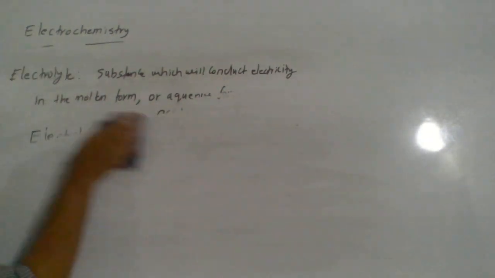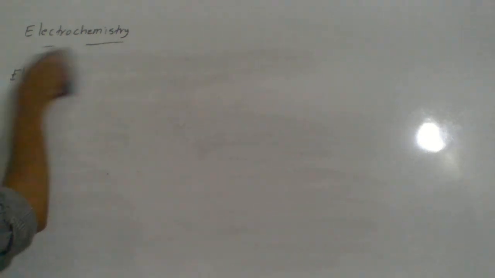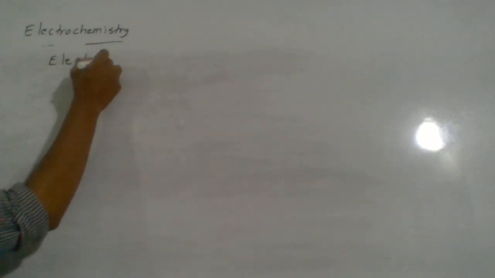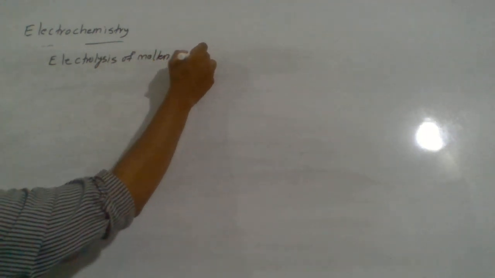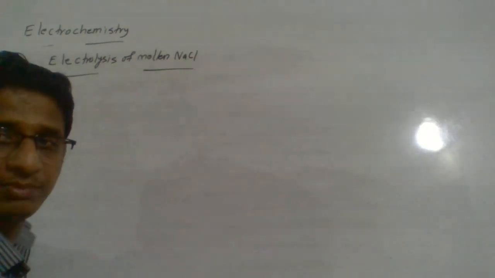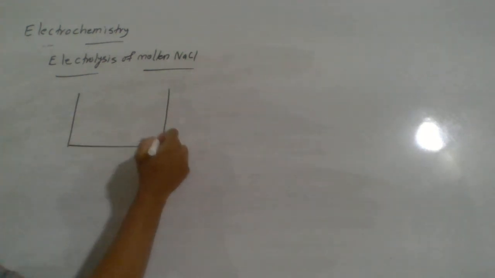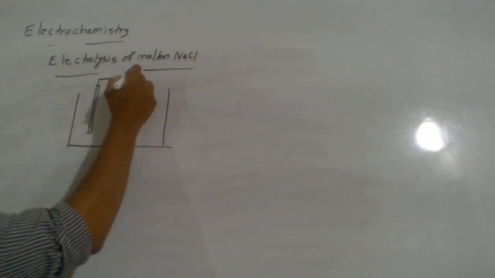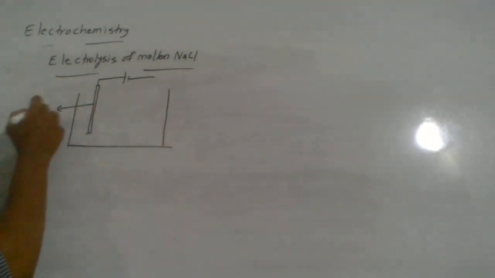Let us start with the electrolysis of molten NaCl. This is something you can easily study because there is no real complication. Imagine an electrolytic cell, a big vessel, in which one metal electrode is connected to the positive terminal of the battery, that we call the anode.